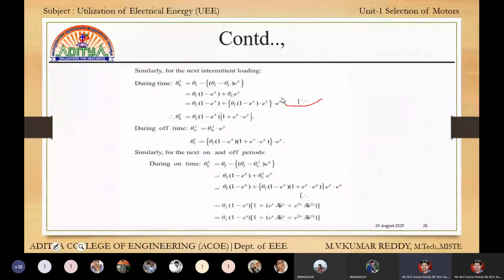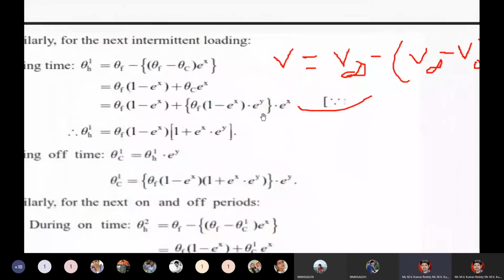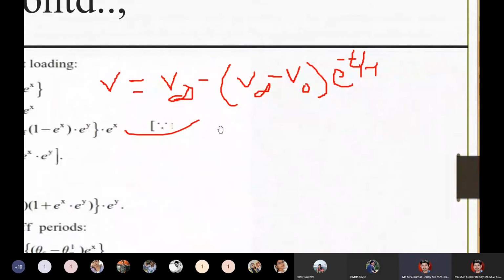This is also a similar equation in capacitance: V is equal to V infinity minus (V infinity minus V initial) e power minus t by tau. This is the third important equation.